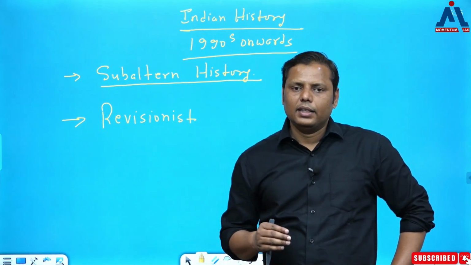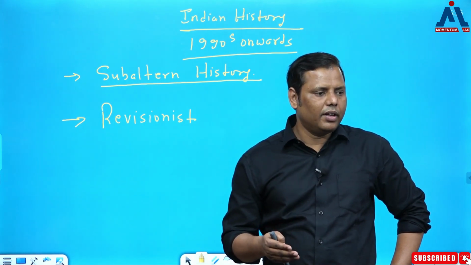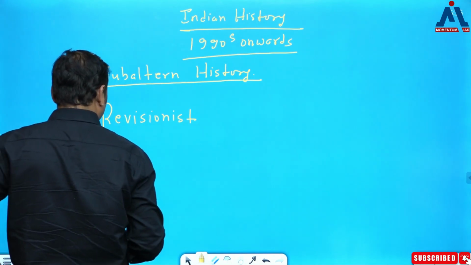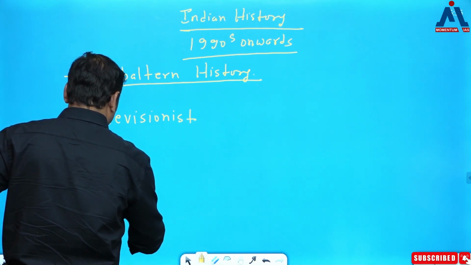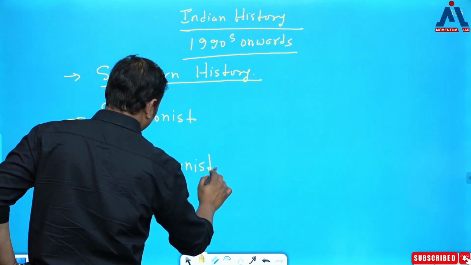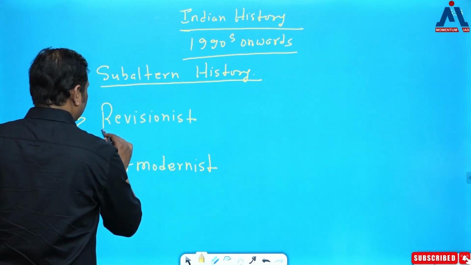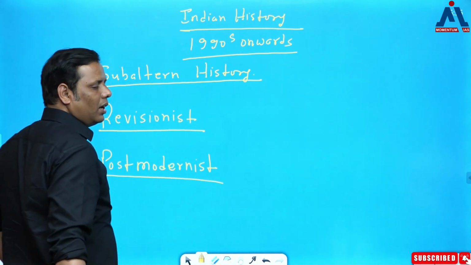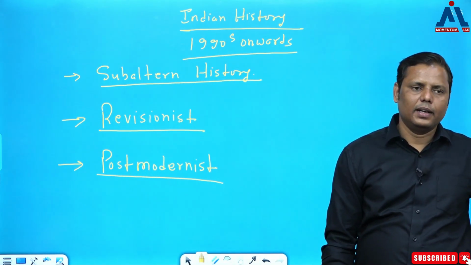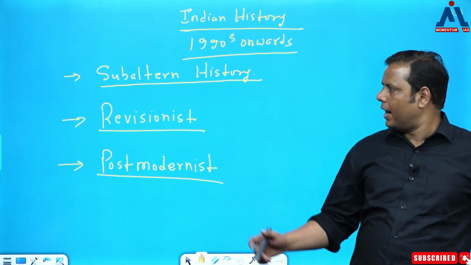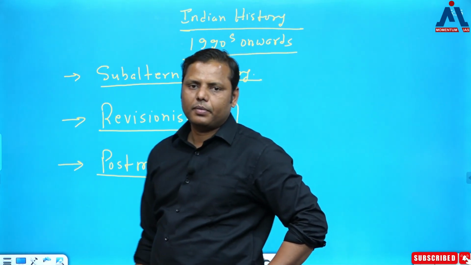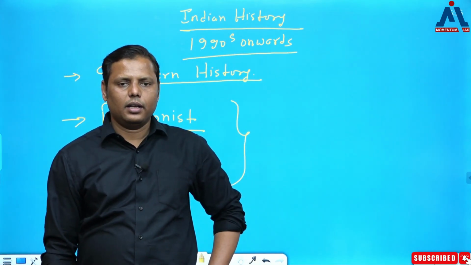From the 1990s onwards, there is another school which is becoming very popular. In fact, not another school, rather I will include one more school that is considered post-modernist. So, subaltern, revisionist and post-modernist. Right? ये नाम आपने शायद नहीं सुने होंगे, but इनका इन्फ्लुएंस कितना है मैं आपको बताऊंगा. ठीक है, ये बहुत इंपॉर्टेंट है समझने के लिए.